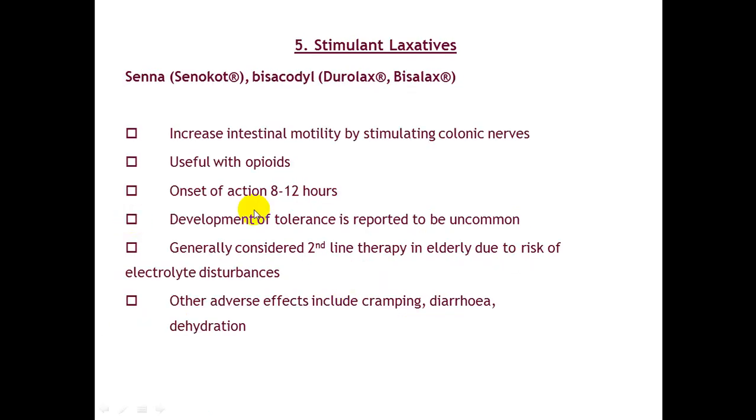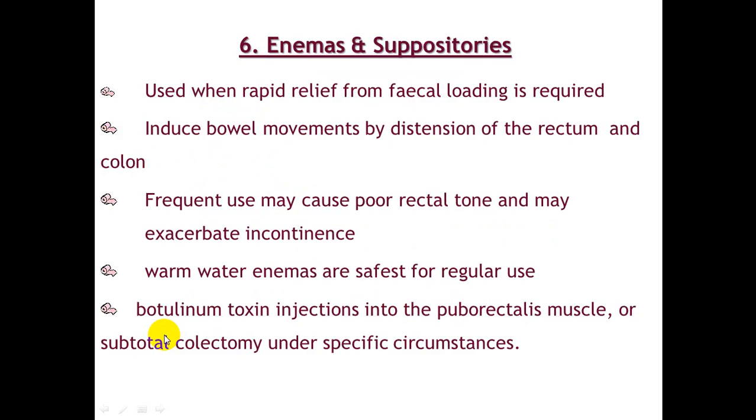Stimulant laxative, Senna, which is plant in origin, increases intestinal motility and is useful with opioids. This can be used safely for constipation in pregnancy. Generally considered second-line therapy in the elderly. Adverse effect can be diarrhea.